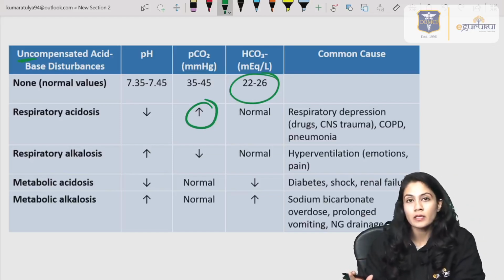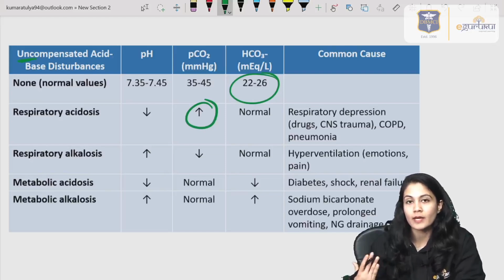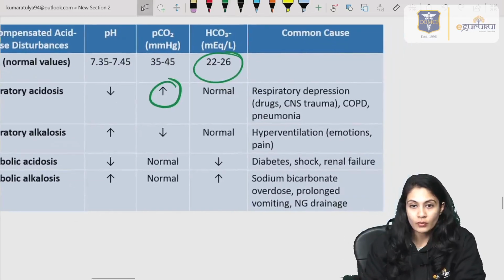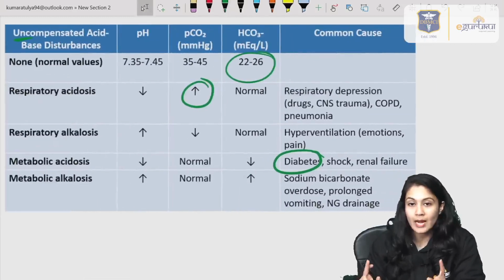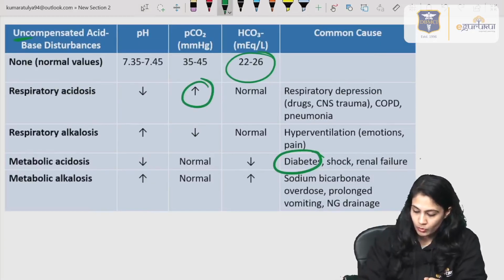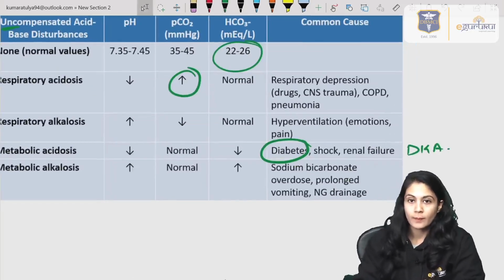In the compensated, both will be affected, the respiratory parameters and the metabolic parameters also. Some of the common causes are given over here. If you want to remember, in the case of metabolic acidosis, DKA, diabetic ketoacidosis, is one of the most important and common causes, and a question has already been asked on this, right?